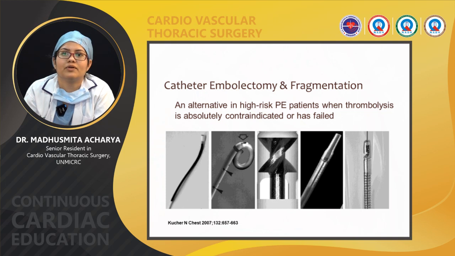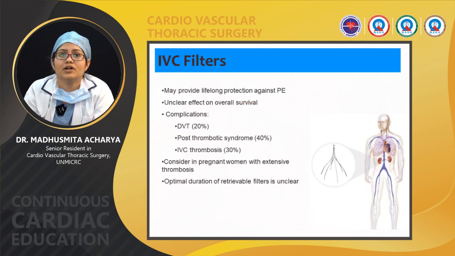Again, what can we do? We can do catheter embolectomy and fragmentation, an alternative in high-risk pulmonary embolism patients when thrombolysis is absolutely contraindicated or has failed. Coming to the IVC filter, it may provide lifelong protection against pulmonary embolism. We know the complications are DVT, post-thrombotic syndrome or IVC thrombosis. An IVC filter can be considered in pregnant women with extensive thrombosis.